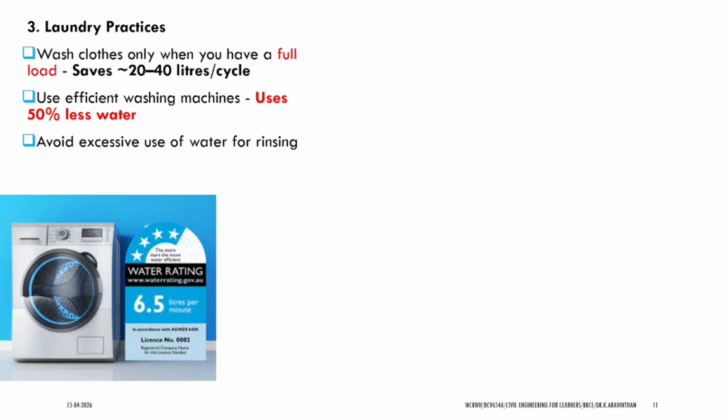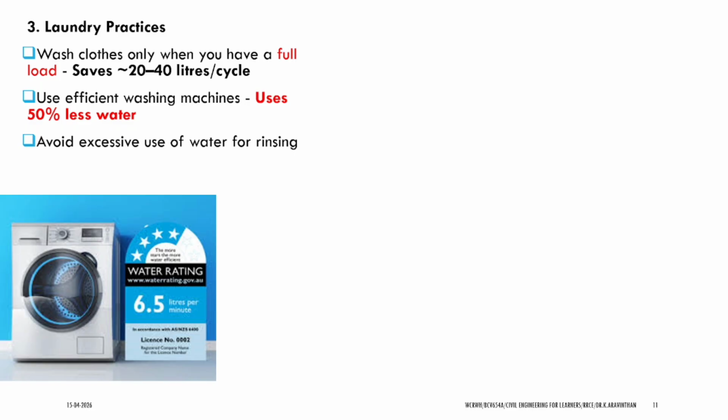We would have heard about ACs. According to the star rating, the AC is much more energy efficient. 5-star ACs will use less electricity. In the same way, water rating is there. When you are purchasing a washing machine, make sure it has a higher rating. According to this rating, the amount of water used is reduced, which saves around 20 to 40 liters per cycle if you are using a fully loaded machine.